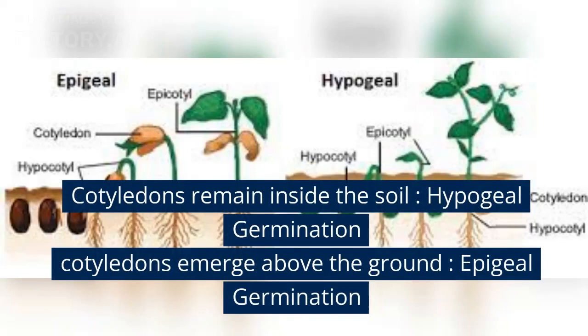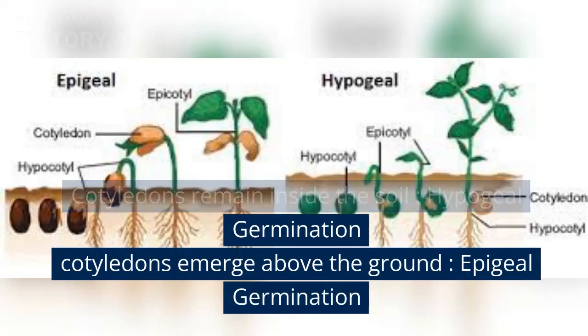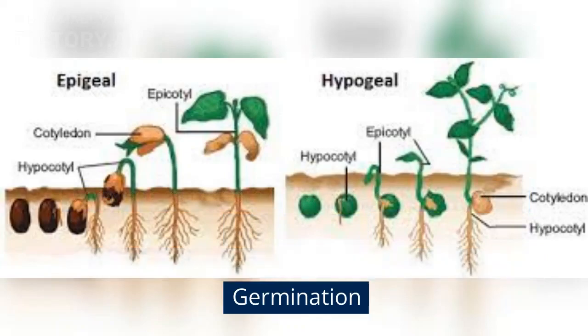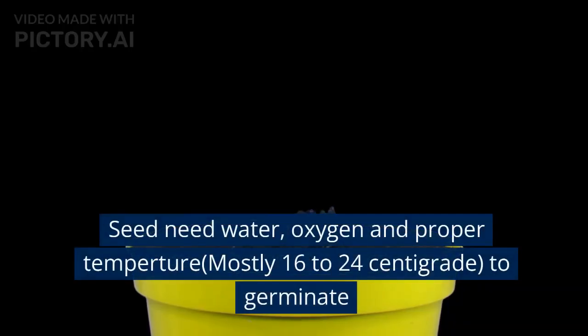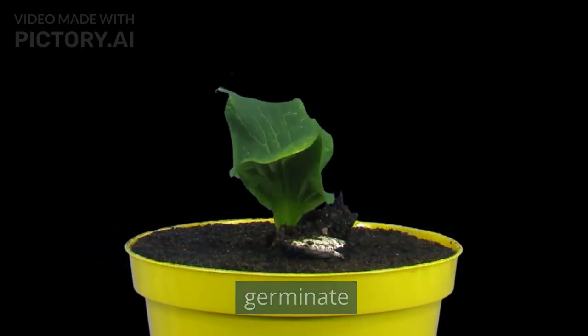Cotyledons remain inside the soil. Hypogeal germination. Cotyledons emerge above the ground. Epigeal germination. Seed need water, oxygen and proper temperature, mostly 16 to 24 centigrade, to germinate.